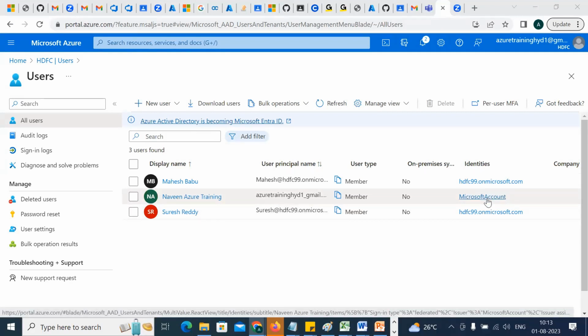This is a master account actually. This is the account of Microsoft, the default one we have created. And these all I have created. These two are created by me, but this one was created when I created the account. That time it is coming up. Okay, got the point? Washim, you should have got your answer.